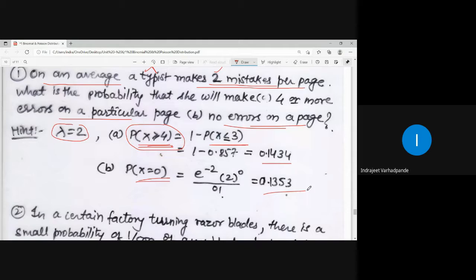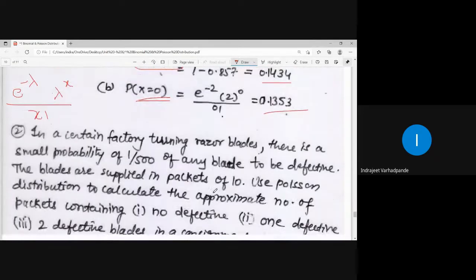Approximately, these answers are also written in decimals. You can verify. The formula is e to the power minus lambda into lambda to the power x upon x factorial. So here lambda is equal to 2. So e to the power minus 2, 2 to the power 0 upon 0 factorial. E to the power minus 2 means 1 upon e square, and that is the answer.